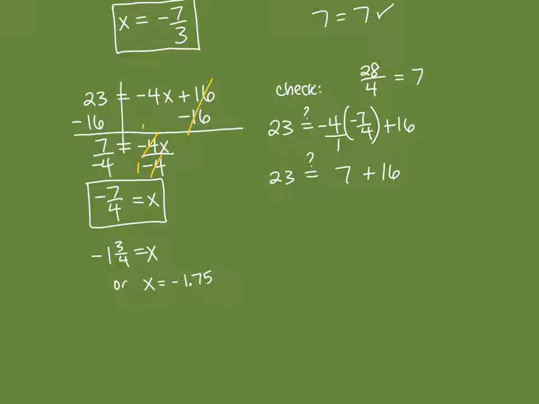Now, I like to do it the cross reducing. So there's a 4 in the numerator and a 4 in the denominator. So I can divide them each by 4 and reduce to 1 and 1. And then you've got to be careful just not to forget those negatives. So those negatives will cancel out, because a negative times a negative is a positive. Then I can see my denominator is 1, so it's an integer. And then 1 times 7 is 7. So I get 23 is equal to, and then so I already got 7, right? So then 7 plus 16 is also 23. So we know our answer is correct.